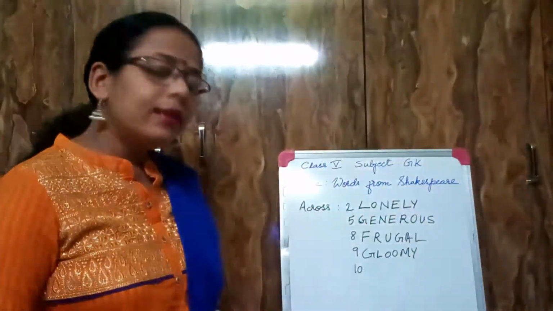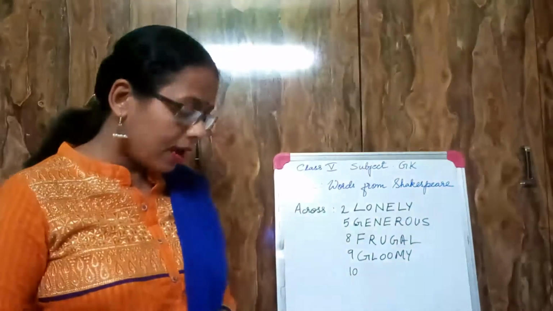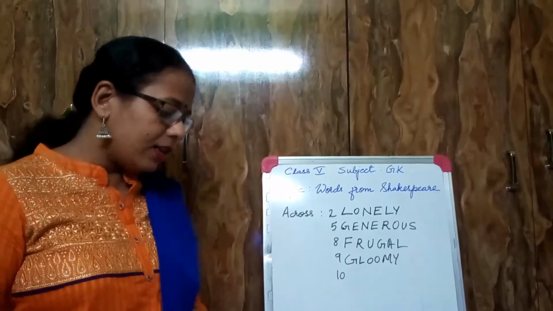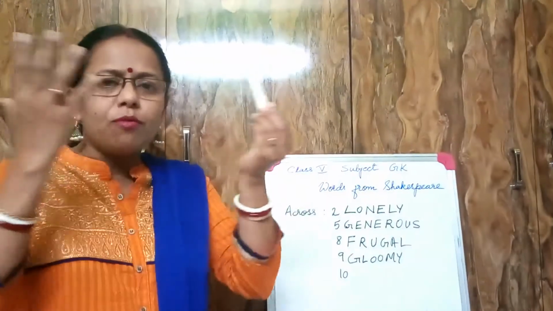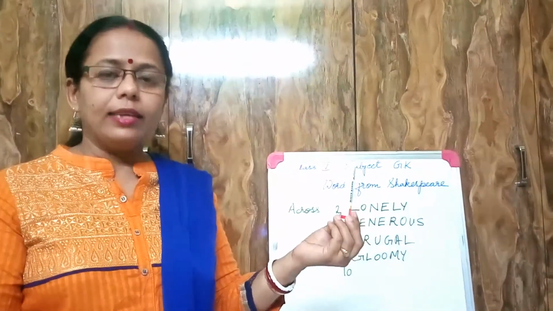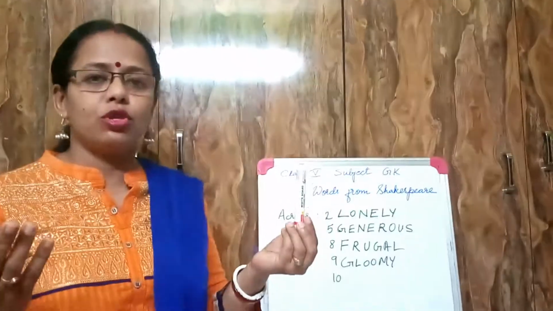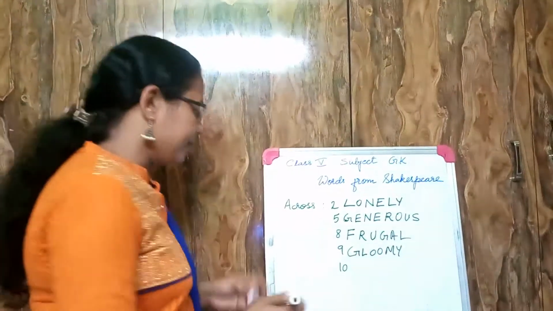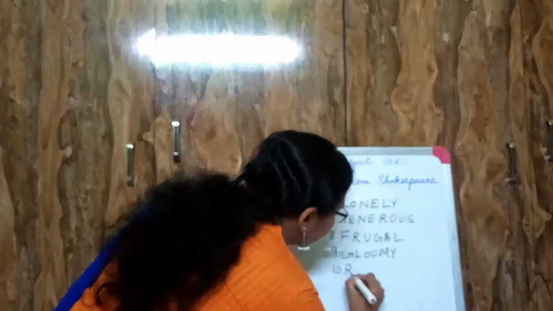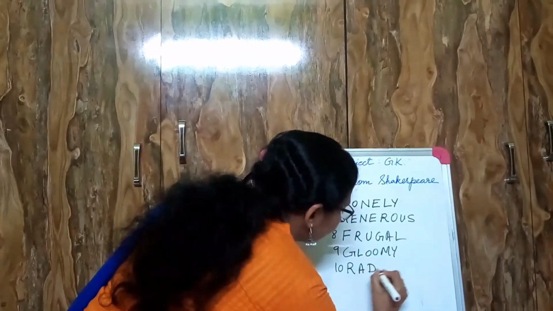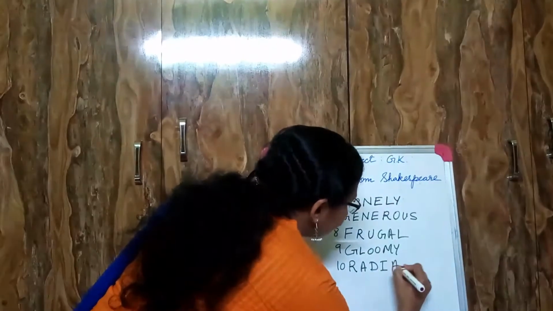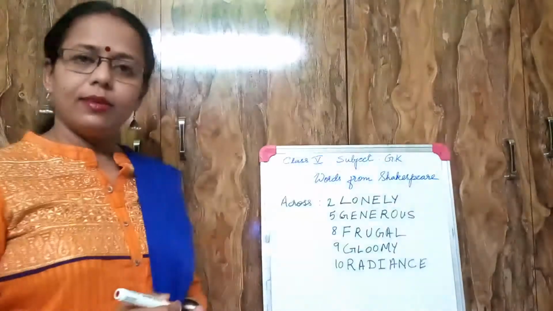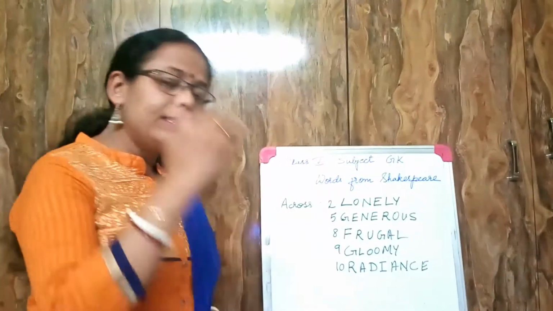Next, number 10, that is the last one for the across clues: a kind of glow, a different type of glow. In one word, he defined it as radiant. So it's radiance.